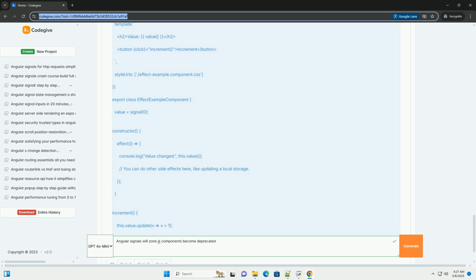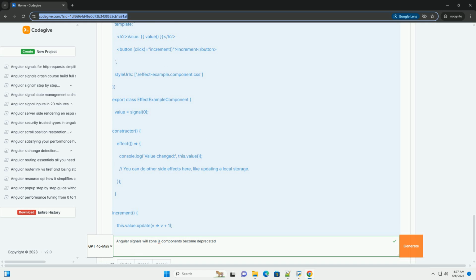Important considerations. Side effects in effects: use effect carefully. They can make your code harder to reason about if you're not disciplined. Avoid complex logic in side effects. Performance: while signals are generally more efficient than zone.js based change detection, you can still create performance problems if you have too many signals or complex computed signals. Mutations: prefer immutable updates. Use .update or .mutate when working with arrays and objects stored in signals to ensure correct change detection.